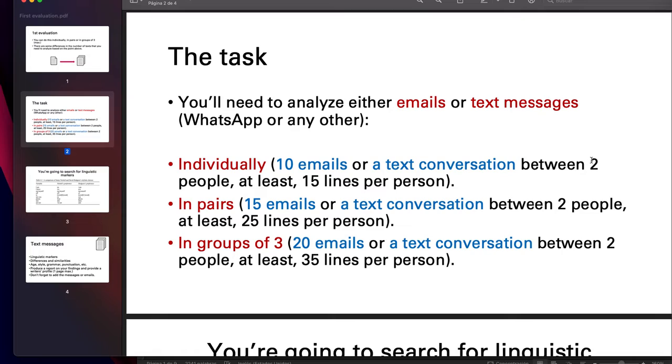Here you can see that it is between two people. That's the minimum number of people that can be having a conversation. You can also include a conversation in a group where three people are talking. That's also okay. You will have to identify them as authors. So author A and B minimum. You can also include another author, author C, if you would like to do that. That's okay.